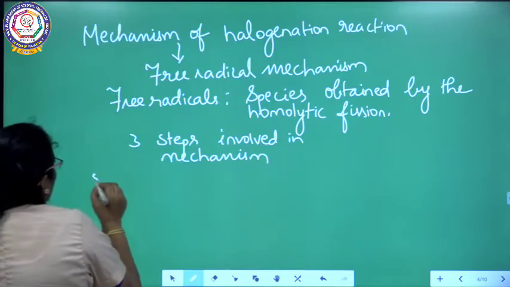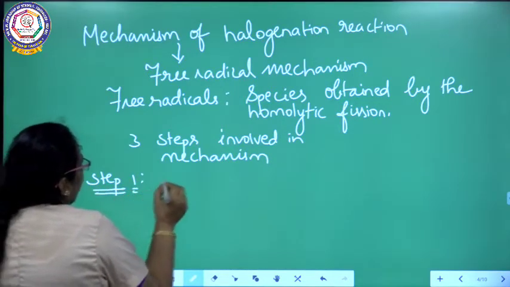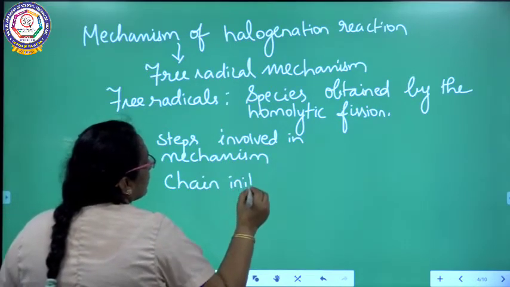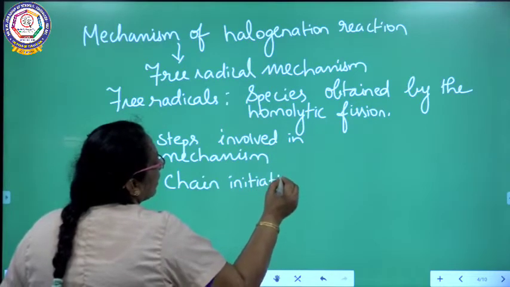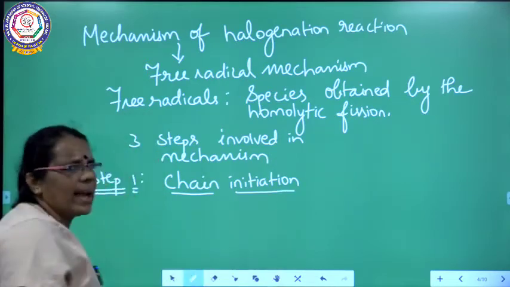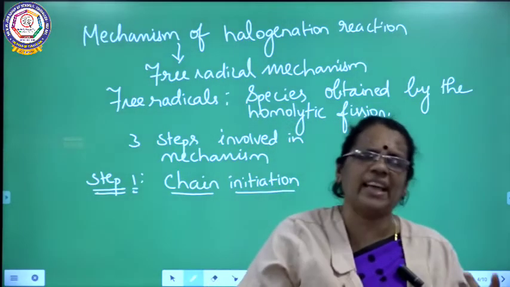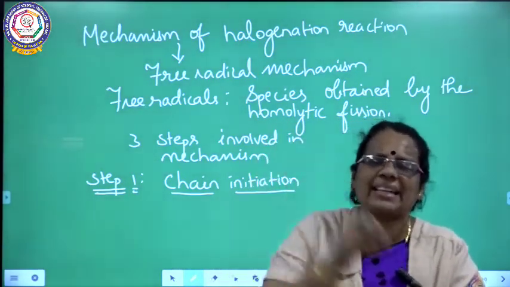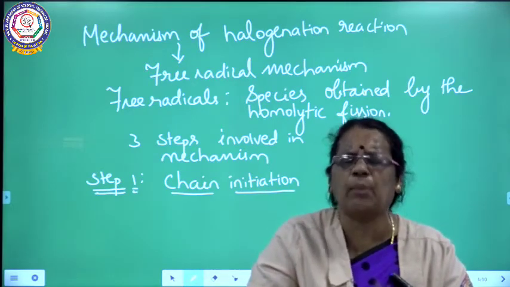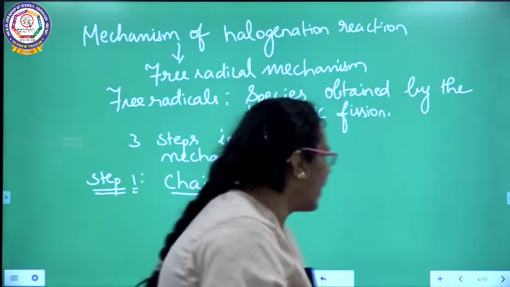So what is the first step? Step 1 is chain initiation. What is happening here? We are going to say how free radicals are produced by homolytic cleavage. As the reaction follows a free radical mechanism, I have to get the free radical. What is the source of free radical here? Chlorine.